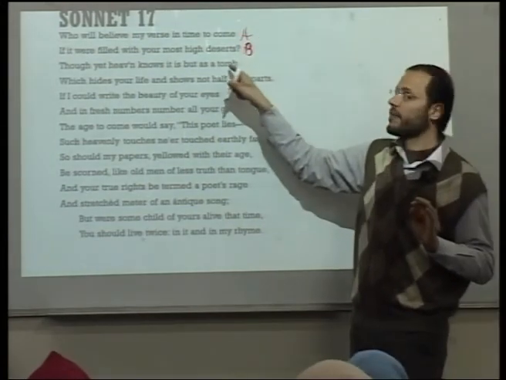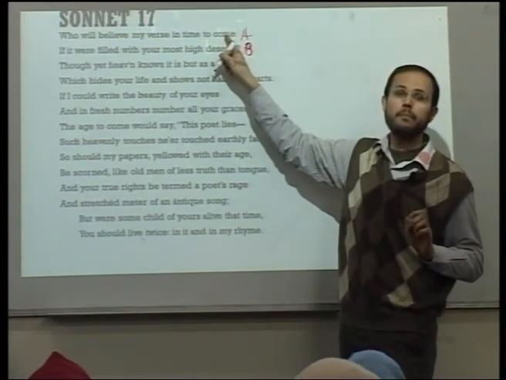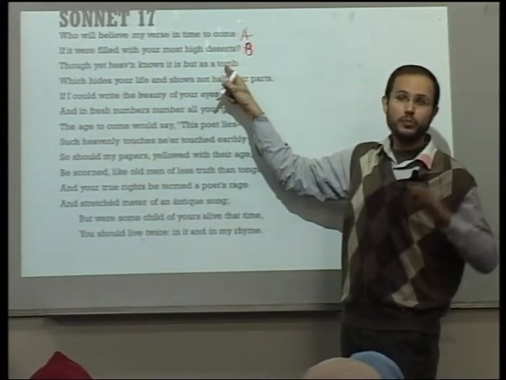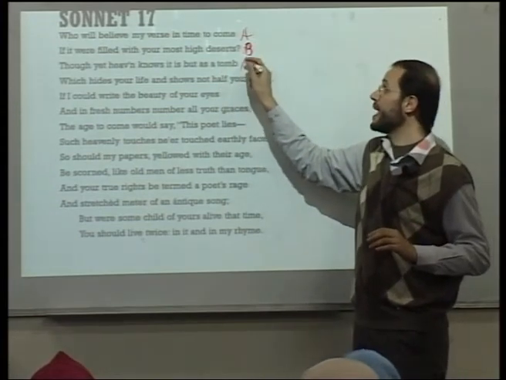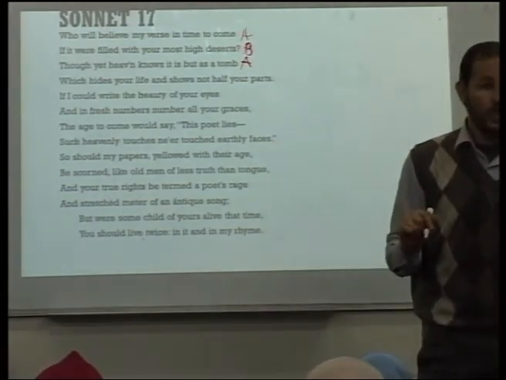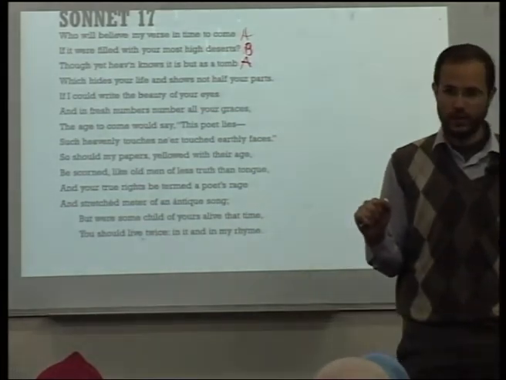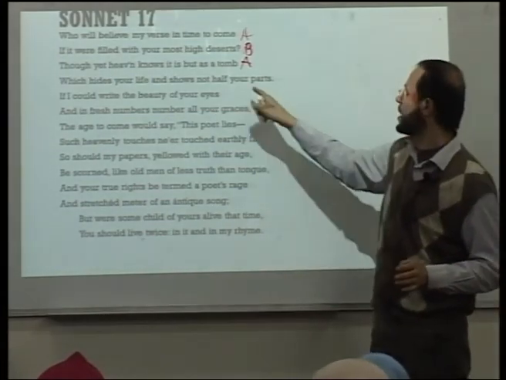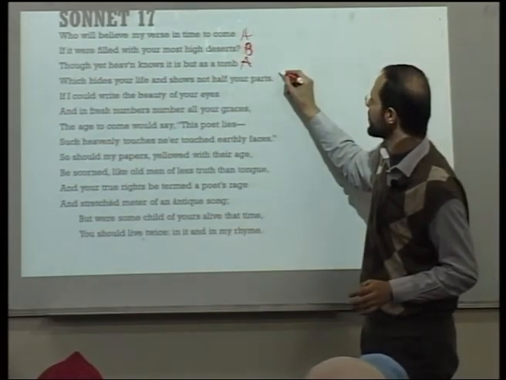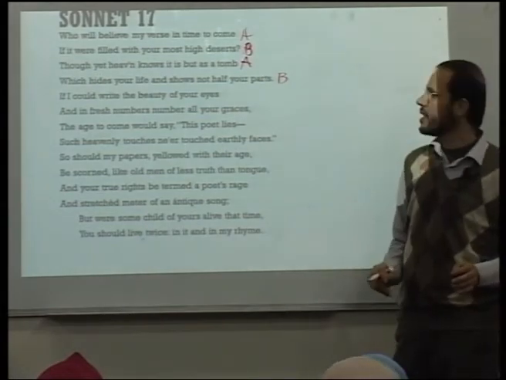It's not as perfectly pronounced as come. This is come, and this is tomb, grave. This is still A, but it's called imperfect rhyme. It rhymes, but imperfectly, like love and prove. Okay? And then parts goes with deserts. A, B, A, B.